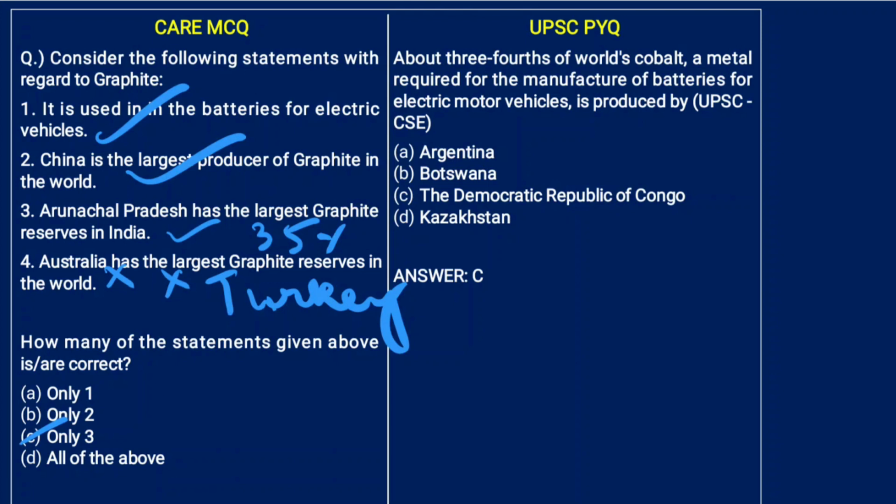metal required for manufacturing of batteries for electric motor vehicles, is produced by. In coming prelims or any other exam, this statement can be taken. A metal required for the manufacture of batteries for electric motor vehicles is, and they'll give you 4 options. It's cobalt, okay, and some other metals also. But if there's cobalt, you can directly mark it without any confusion. So please mark up the question statements in the questions also. The answer for this is the Democratic Republic of Congo. It was given in 2023 prelims.